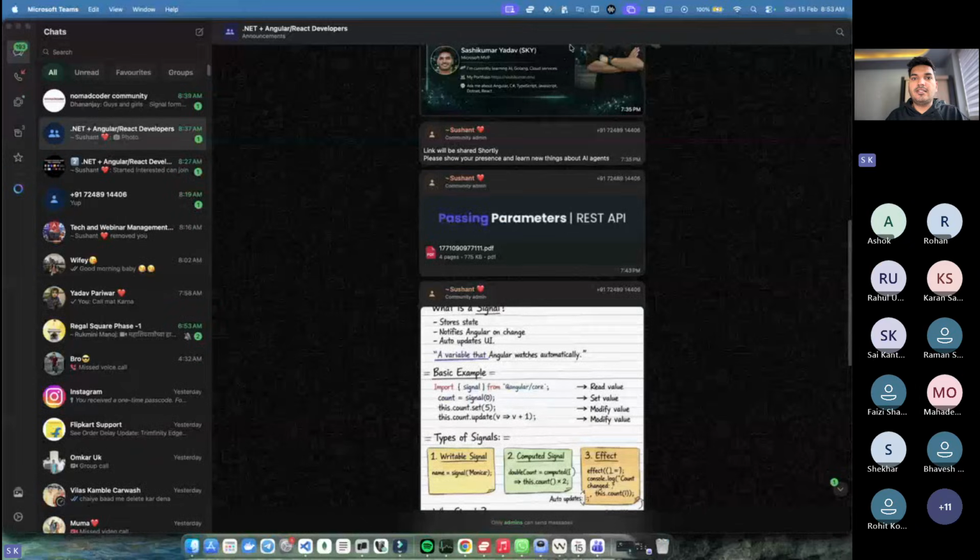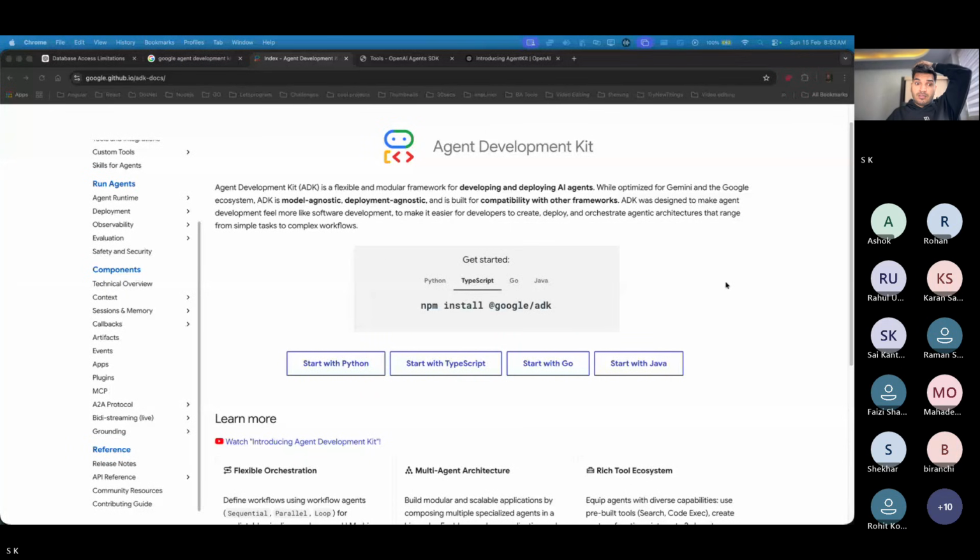Yes, but I see my screen also got stopped automatically. Let me know if you guys can see. No, this is the wrong screen. Share. Let me know if you can see it again. Yeah. I don't understand why this is like this.